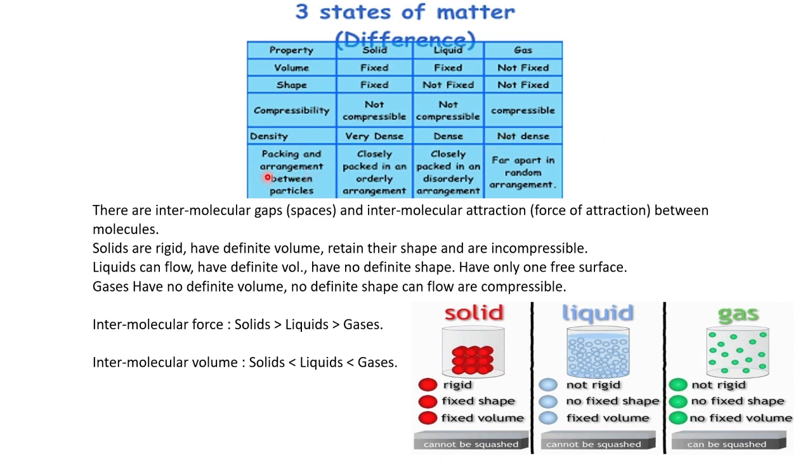Then packing and arrangement of particles. In a solid, the particles are closely packed in an orderly manner. In a liquid, they are closely packed but in a disorderly manner, not in an orderly way. So it is like a scattered one. In gases, the particles are far apart in a random arrangement, here one, there one. Particles of gases are in random arrangement, loosely packed.